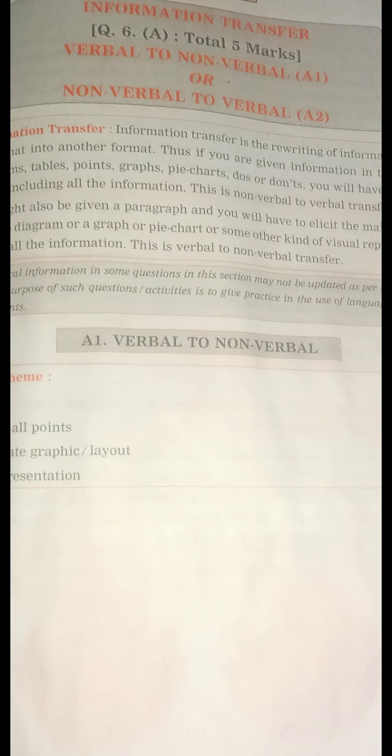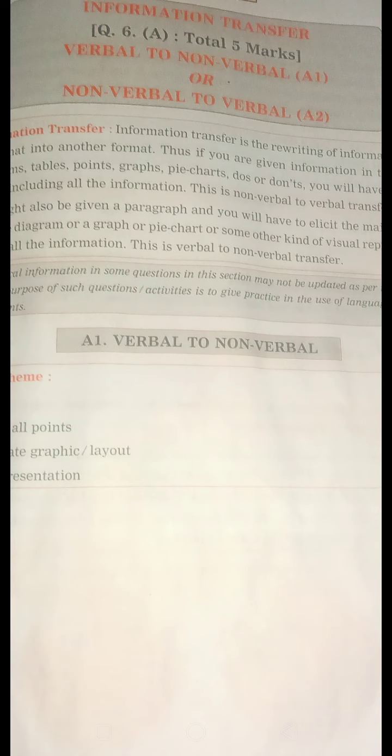Or sometimes a pie chart is asked for. Then you have to divide the information into percentages of the circle, or use some other kind of visual representation containing all the information. This way you transfer information from verbal to non-verbal.